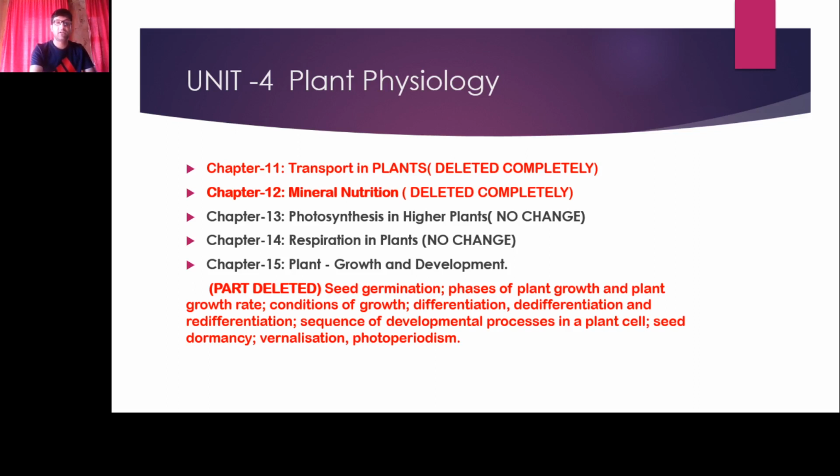The topics that are not there, that you need not worry about, are seed germination, phases of plant growth and plant growth rate, conditions of growth, differentiation, dedifferentiation, redifferentiation, sequence of developmental processes in a plant cell, seed dormancy, vernalization, photoperiodism. These topics you need not worry about, you need not prepare for final exams.